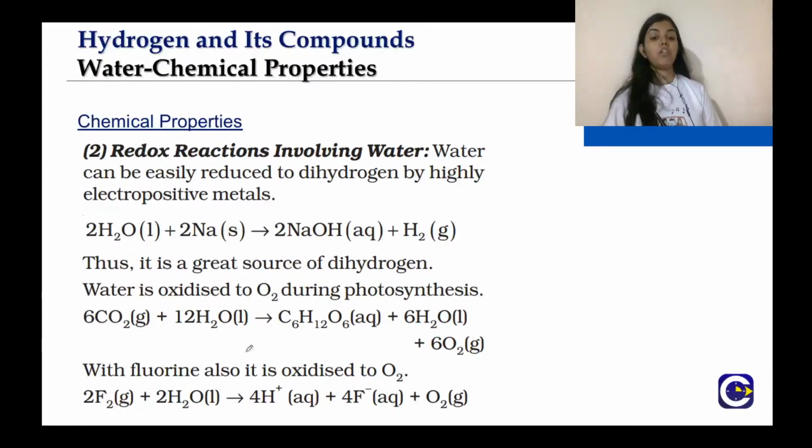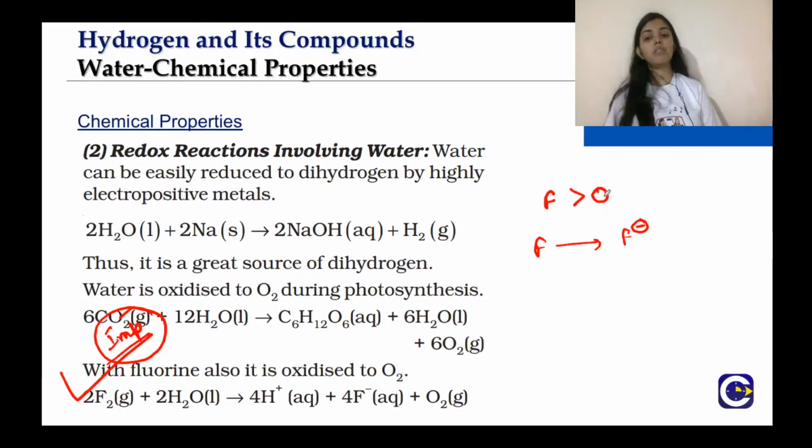With fluorine also, water is oxidized to O2. This reaction is very much important. Because fluorine is more electronegative than oxygen, fluorine wants to become F minus. Although oxygen is also electronegative and wants to gain electrons, because of the order FON, fluorine is more electronegative, so it will like to gain electrons.